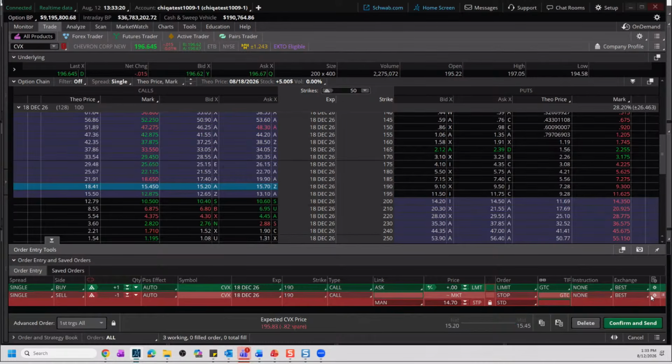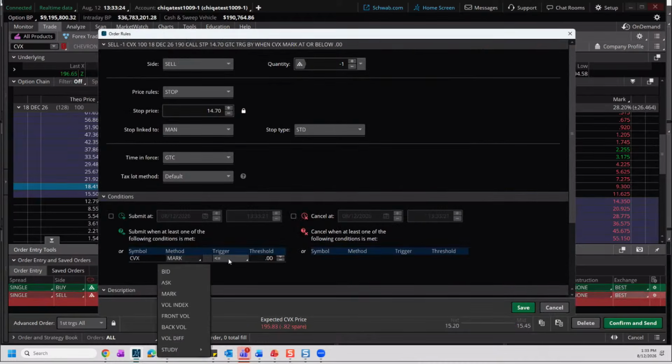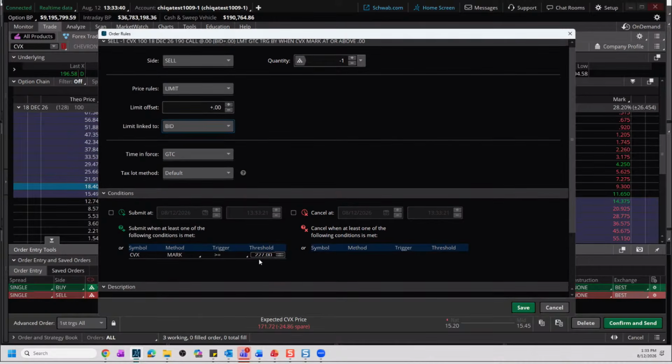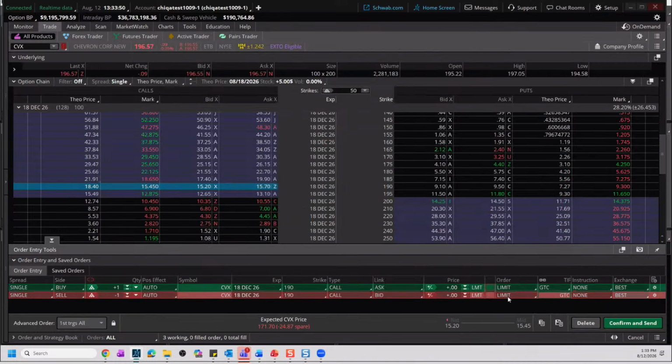We're going to say that when the price of Chevron is greater than or equal to 227, we are going to send a limit order at the current bid, the bid when we're selling, and we're going to give it a limit offset of 0. So whatever the price of the option is, when the price of the stock hits 227, we are going to send a limit order at the current bid price. So we're going to hit save, and we're going to hit confirm and send.